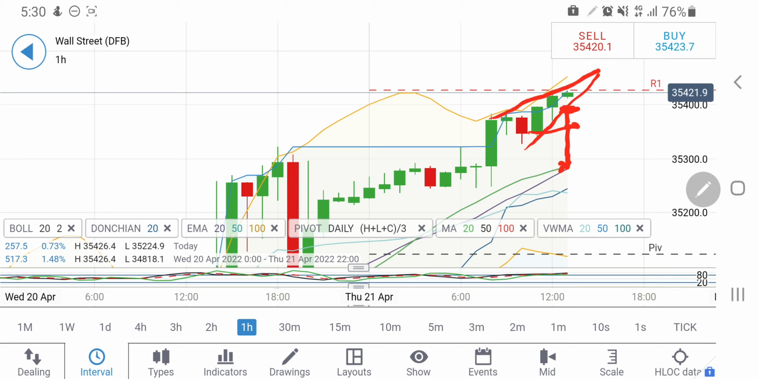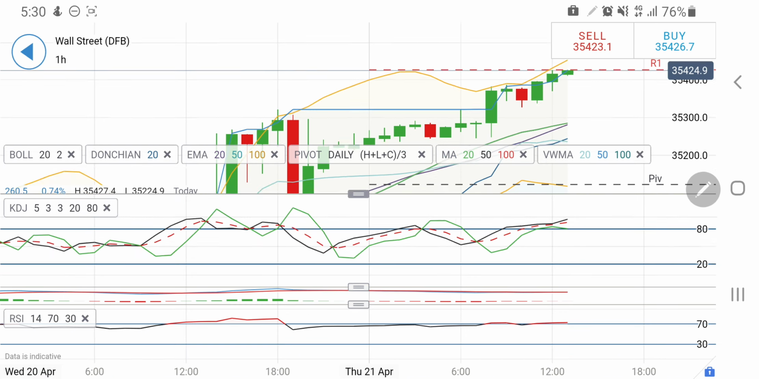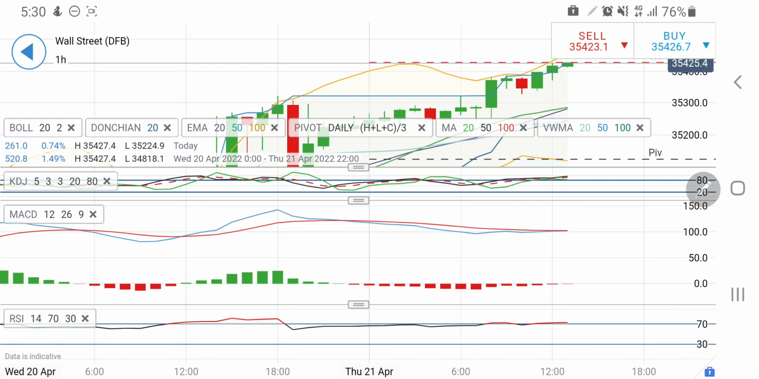Right now it is trying to trade with the rise, breaking 35,430 levels, 35,440 levels. One can expect it to rise strongly towards 35,500 levels. So going long above 35,440 is recommended. However, on the early charts it is overbought, hence a drop can be expected. MACD lines are trying to cross over.